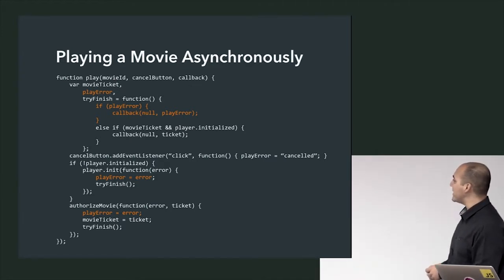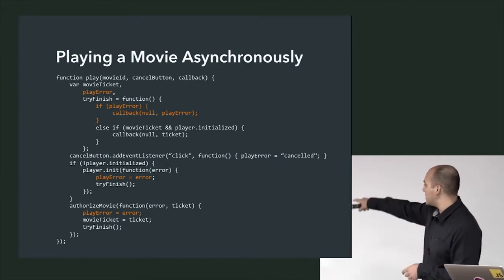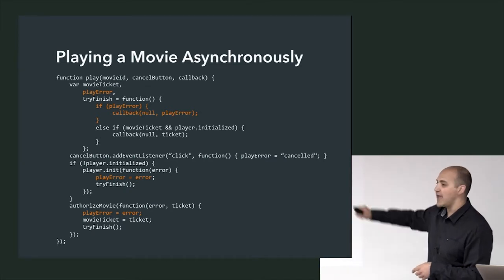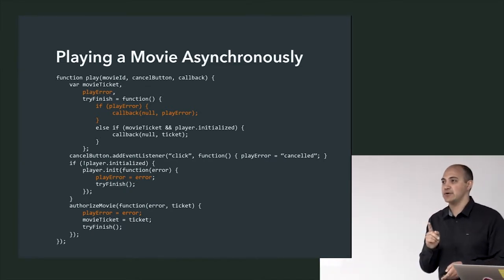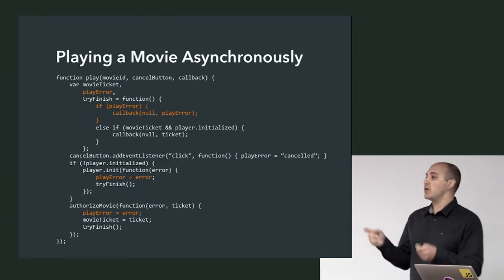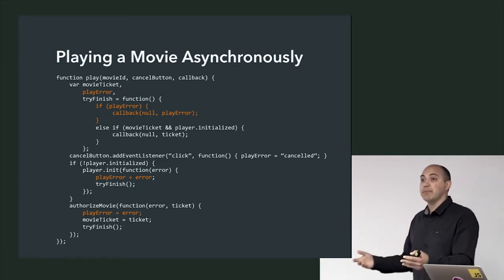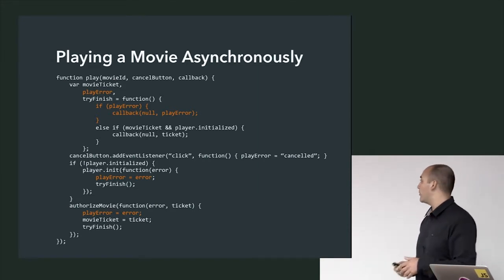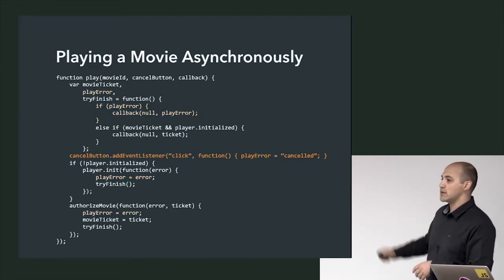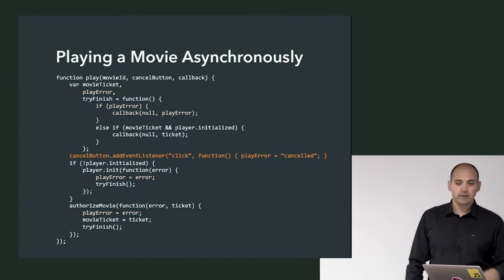Now, I've deliberately left a bug in this particular program. If you notice here, I'm hooking up an event listener to the cancel button as soon as you try and start playing. Because what if you decide you just want to hit back or you want to cancel playing? Well, we'd like to stop this action of playing and cancel the whole thing. Notice right here, this line. Can anybody spot the bug in this program?